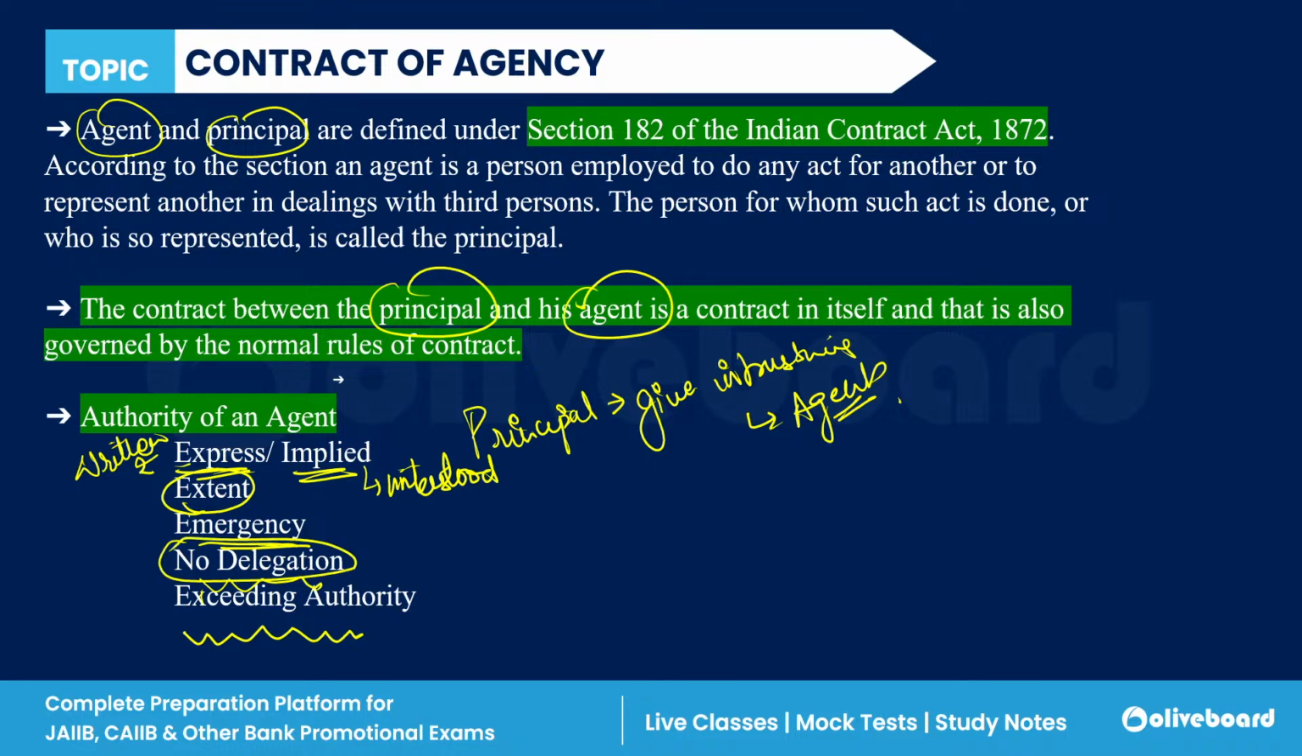No delegation means, for example, if I have given some work to the agent, on my behalf you have to perform this function. Now, it is important to note that you as an agent cannot pass this function forward. There is no delegation of authority. If I have made a contract with you as agent and principal, you are responsible for executing that task. You cannot forward this task to anyone else. So this is known as no delegation of authority.